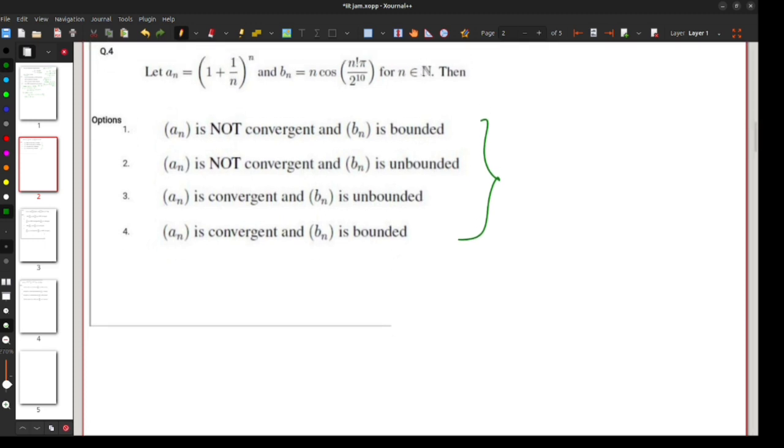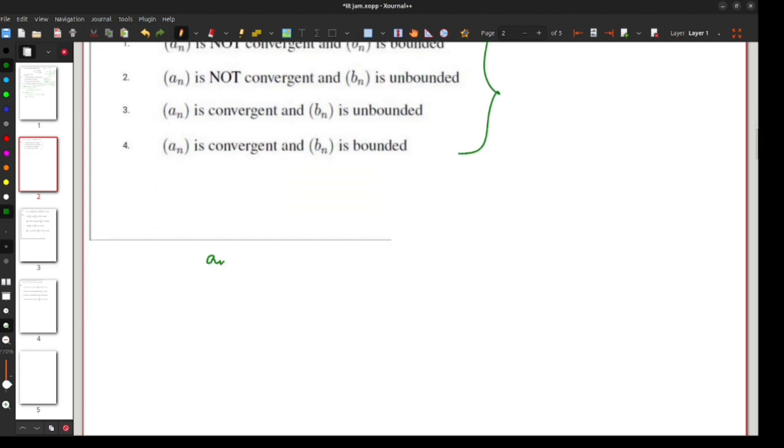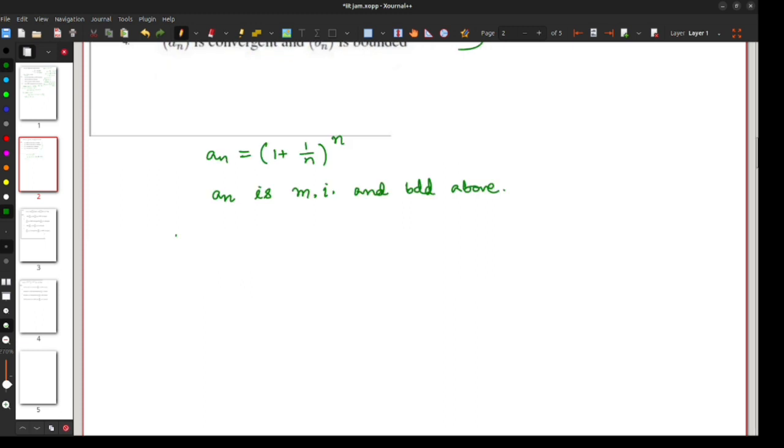So we have to check whether the sequence an is convergent or not. an is 1 plus 1 by n to the power n. We can show that an is monotone increasing and bounded above. The arithmetic mean of a finite number of positive real numbers is greater than or equal to the geometric mean of those real numbers.